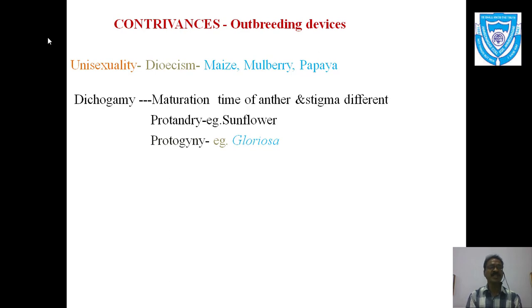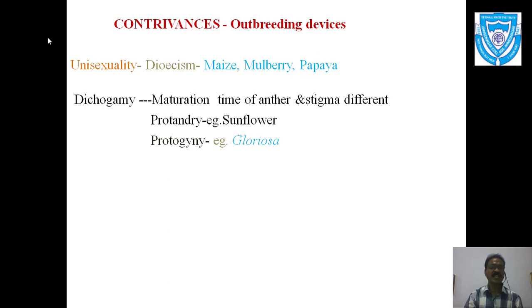So the gynoecium matures first before the androecium, and hence the maturation time of the gynoecium is first and then the androecium matures. Again, the same condition: self pollination is totally avoided and cross pollination is the only way for the pollination. So this is known as dichogamy.